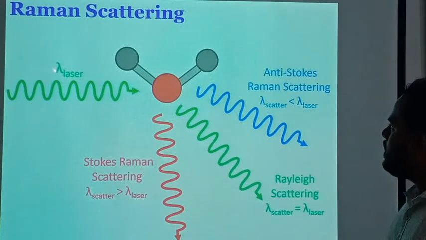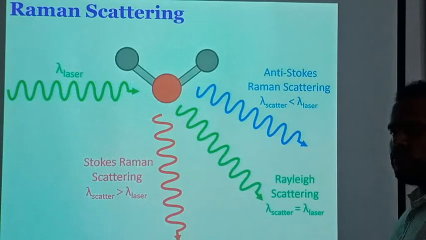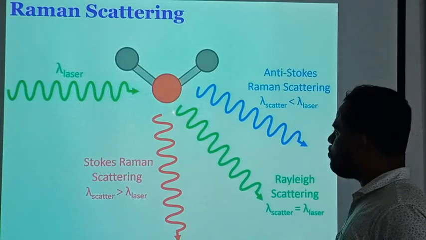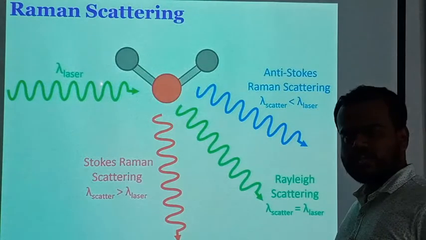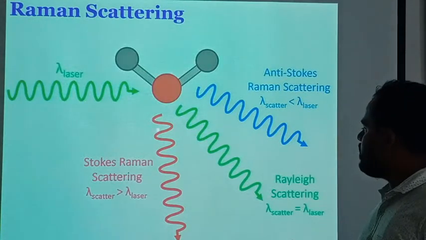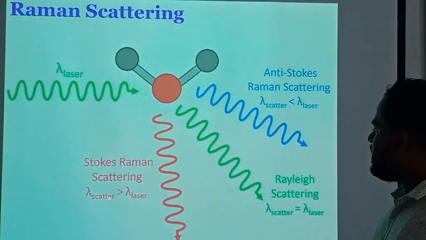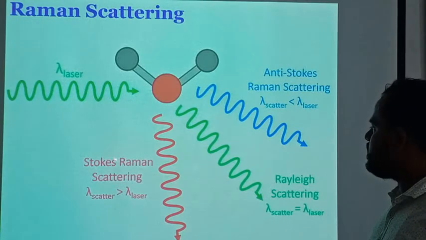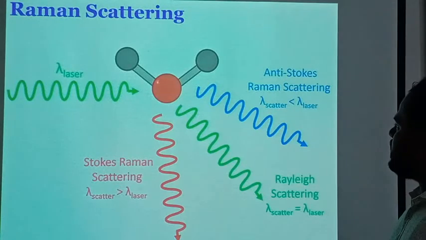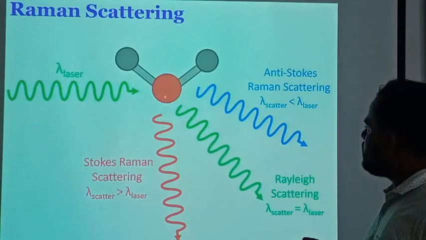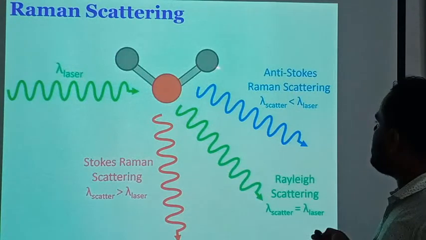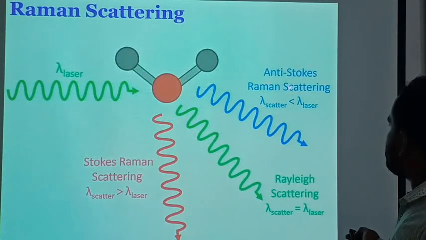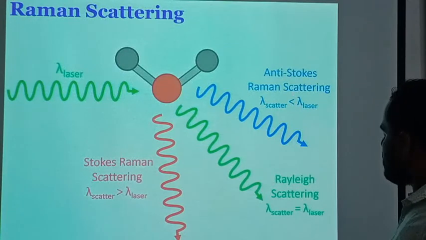If the molecule gains energy from the photon, then lambda scatter is greater than lambda laser, and that phenomenon is known as Stokes-Raman scattering. And if the molecule gives energy to the incident photon, then that phenomenon is known as the anti-Stokes line, where lambda scatter is less than lambda laser.